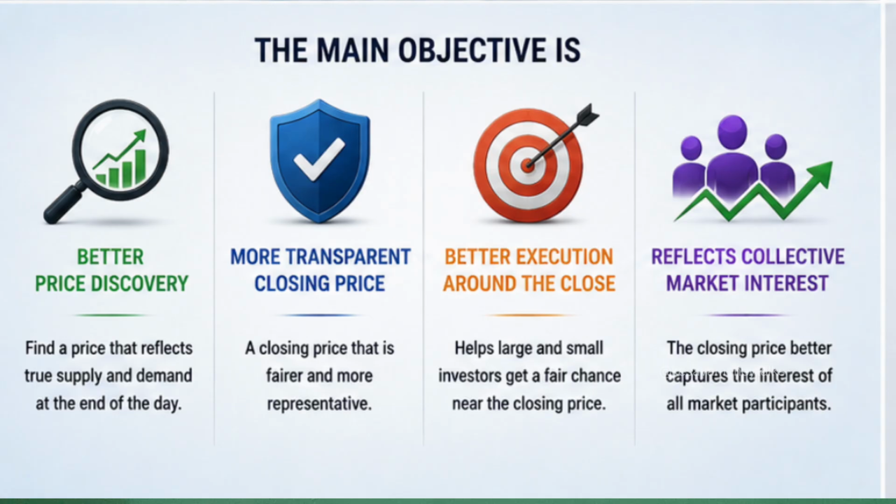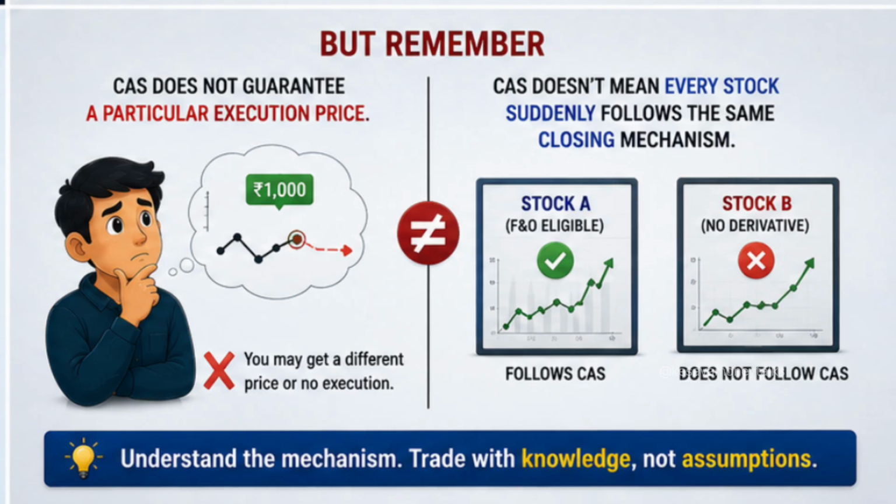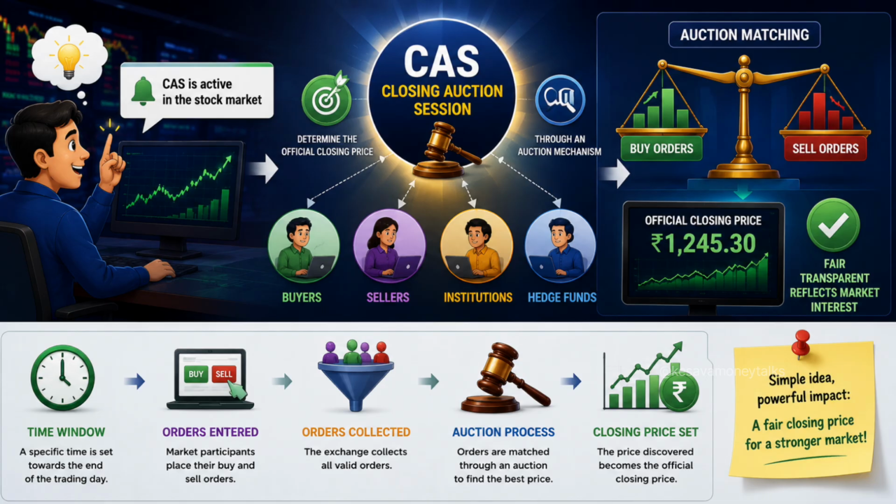The main objective is better price discovery, a more transparent closing price, better execution around the close, and a closing price that better reflects collective market interest. But remember, CAS does not guarantee a particular execution price, and CAS does not mean every stock suddenly follows the same closing mechanism. So the next time you hear that CAS is active in the stock market, you now know what it means. CAS is simply a closing auction session designed to determine the official closing price through an auction mechanism.